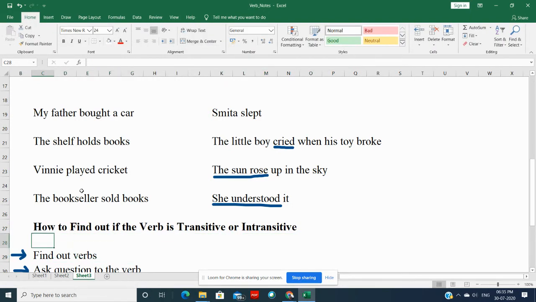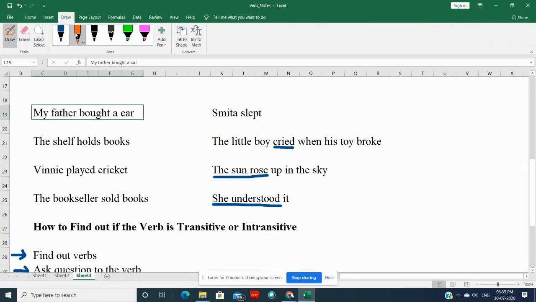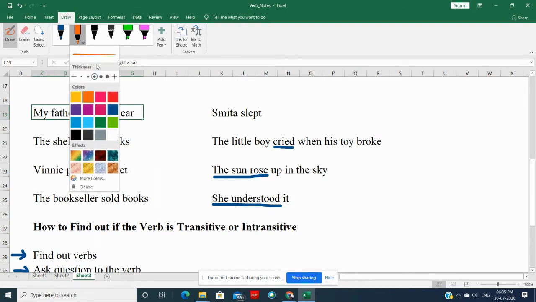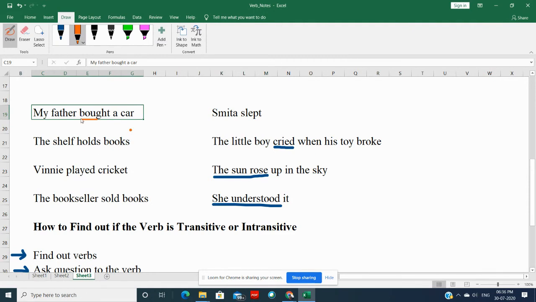The first one is find out verb. If I talk about this sentence, my father bought a car, our verb is bought. Let me just keep it like this. So my verb is bought.